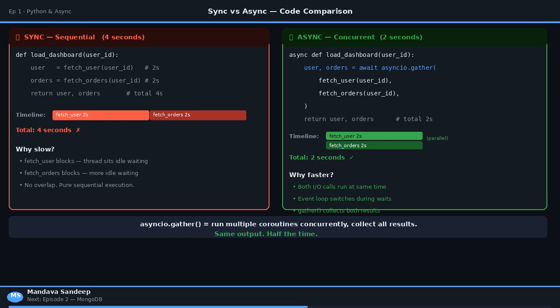Here's a sync function that fetches user data and order history one after the other. Each call blocks until it finishes. Total time, 4 seconds. Now here's the async version. Both calls run concurrently using asyncio.gather. The event loop kicks off both at the same time, waits for both to complete, and returns both results together. Total time, 2 seconds. Same result. Half the time. That's the power of async, not faster code, but smarter use of waiting time.